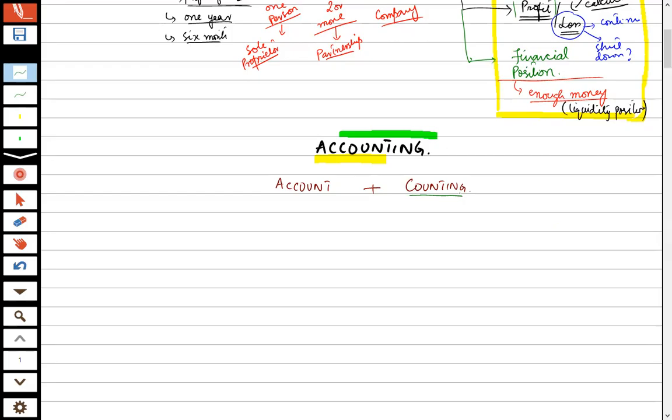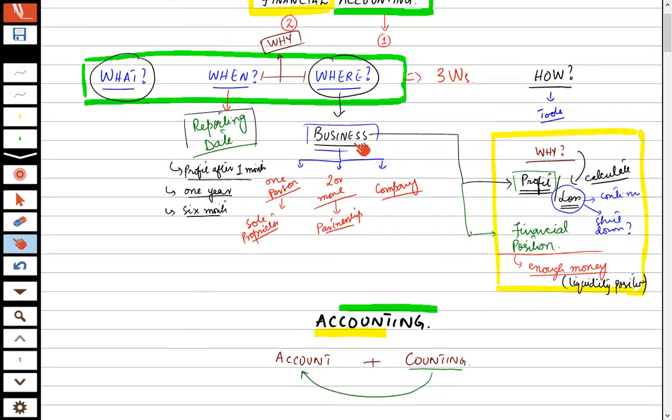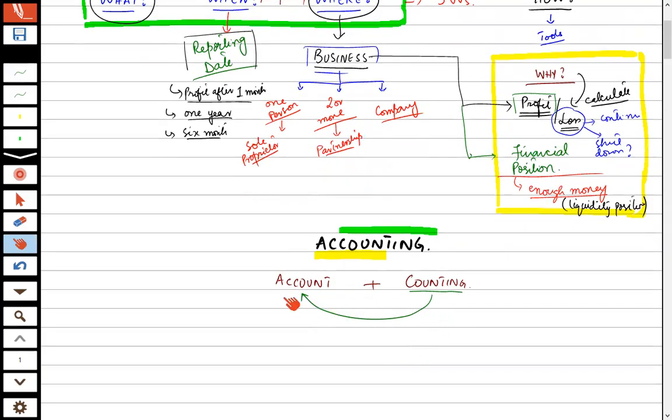Counting means that we are simply counting one, two, three, four. How many? Counting of the desks. How many desks are there? How many houses are there? Now this refers to the counting of what? Counting of accounts. We are counting how many accounts are there in the business. So basically, accounting is the counting of number of accounts.